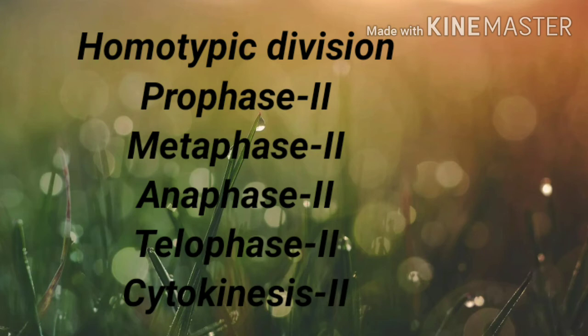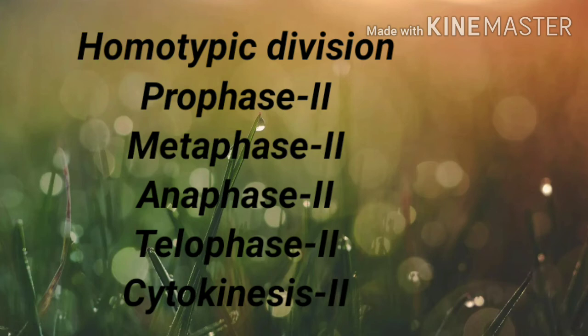The remaining cell division will be as follows. That is homotypic division. This is the second type of division. The 2 daughter cells produced in meiotic division 1, that is the 2 haploid cells derived from meiosis 1, develop into 4 haploid cells.